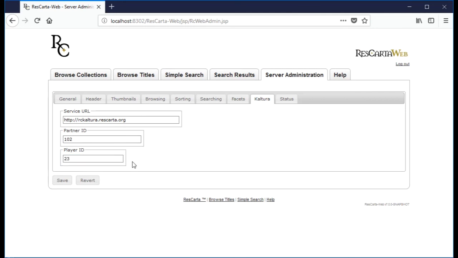This, by the way, is also the open source version of Cultura. So this is a free multimedia player if you want to get into multimedia servers. So I set that up. That's my partner ID. And my player ID is the actual player that you can design inside of Cultura.